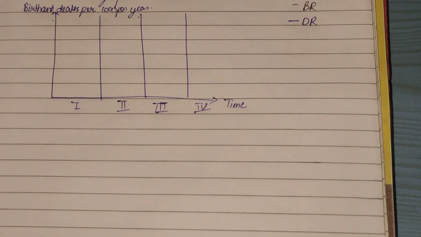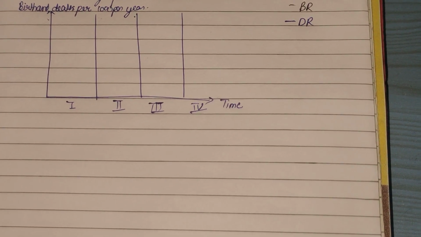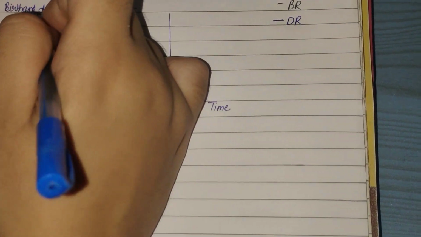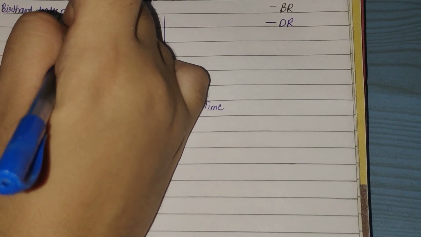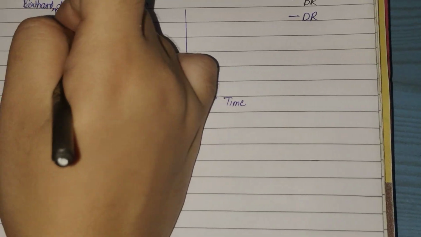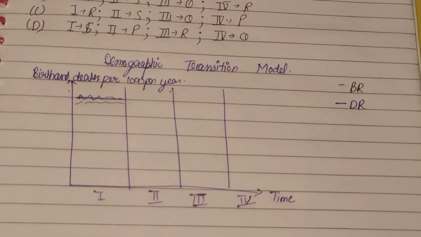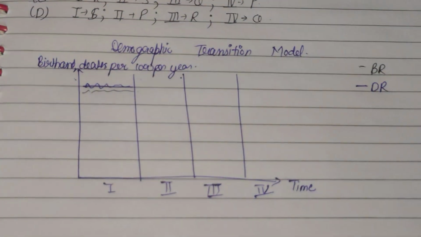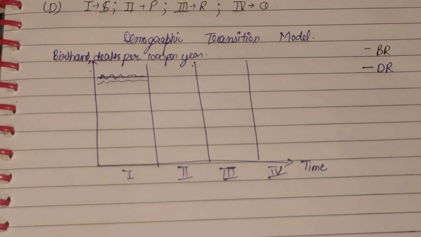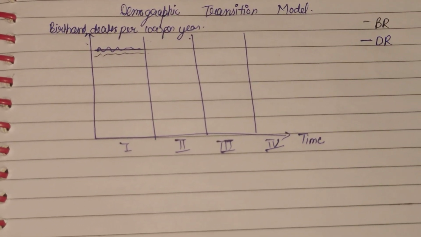Now first is stage 1. In stage 1 we have almost equal birth rate and almost equal death rate. It is not constant, but it is like this. Now the question is, why in the first phase do the birth rate and death rate remain stagnant?